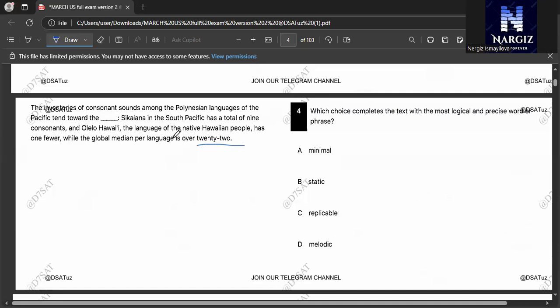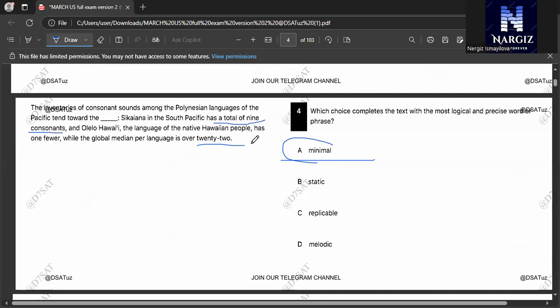Okay, this passage compares the numbers of the consonants in Polynesian languages. The missing word should mean very few. So we should find the synonym of very few. Let's find it. Minimal is the correct answer here because minimal means very small in amount, which fits because the language has only 9 consonants. You know that it has a total of 9 consonants. So minimal is a synonym of very few.